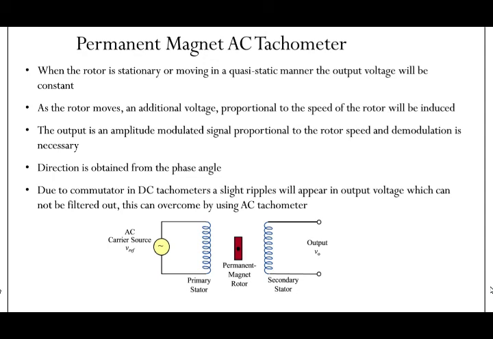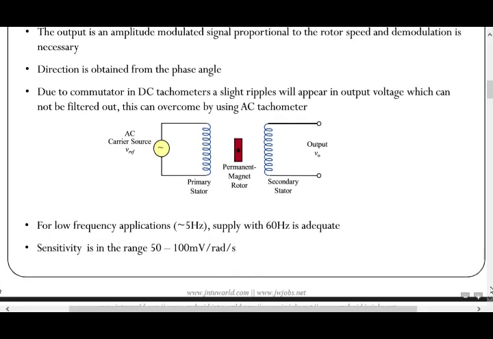The output is an amplified, modulated signal proportional to the rotor speed, and demodulation is necessary. Direction is obtained from the phase signal. Due to the commutator in the DC tachometer, slight ripples will appear in the output voltage which cannot be filtered out.